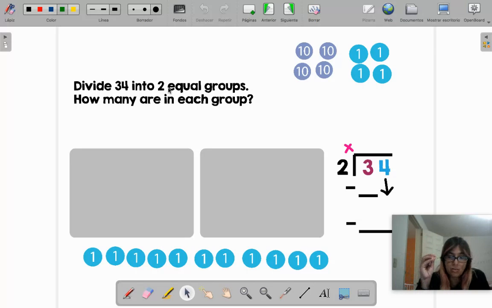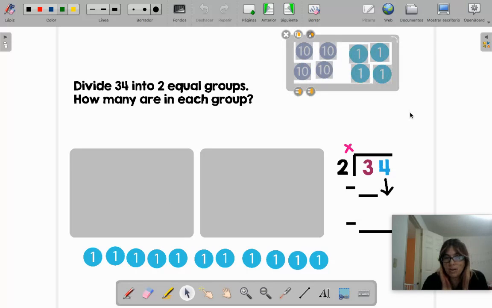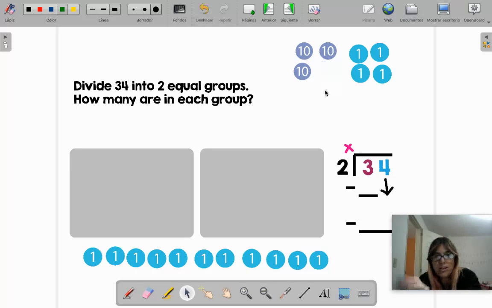Remember yesterday we practiced dividing means putting one group, other group, one group, other group. If it's 2 groups, I told you, first draw your 2 groups like here. And then this 34 that I already did for you here at the top, so we don't lose time, 10, 20, 30 and 4. I already have it for you.